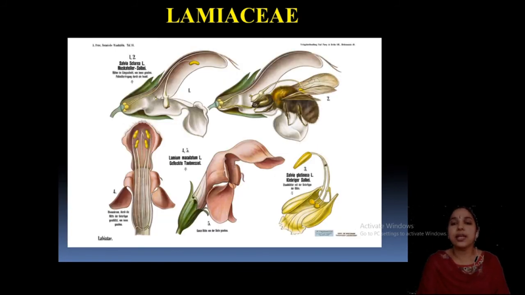This is a diagram showing all the parts observed here. This is the tubular corolla, bilipid condition. Gynobasic style, this is the disc, a nectariferous disc, and this is a sepal, and style and stigma. How insects move in is very important for pollination: moving in through this tube up to this region.